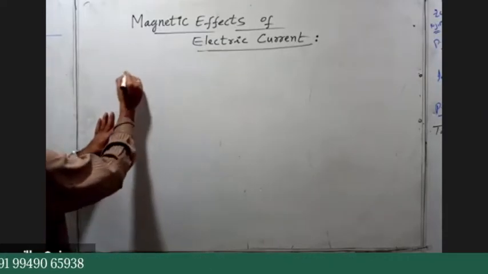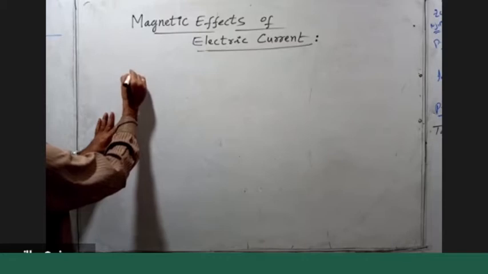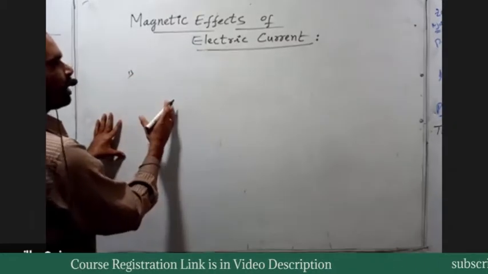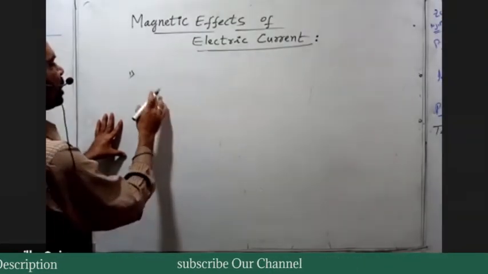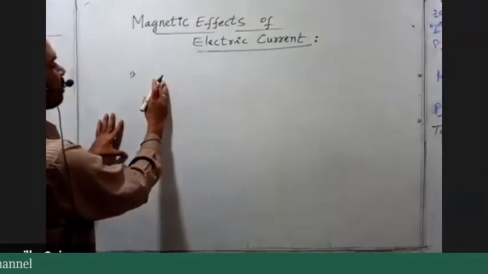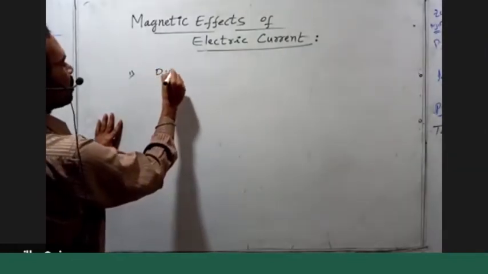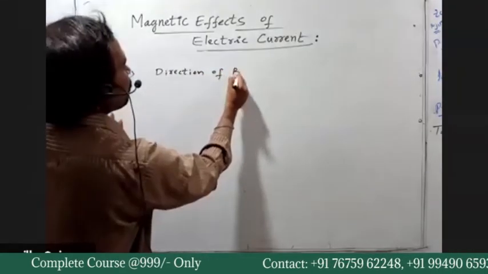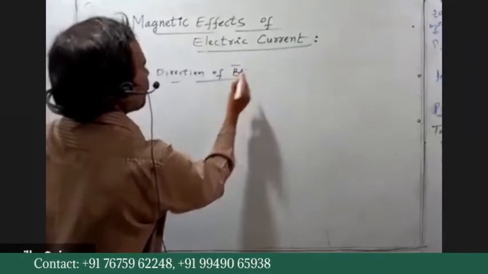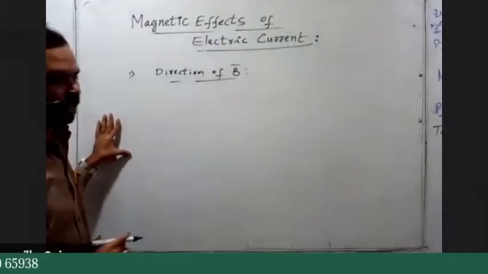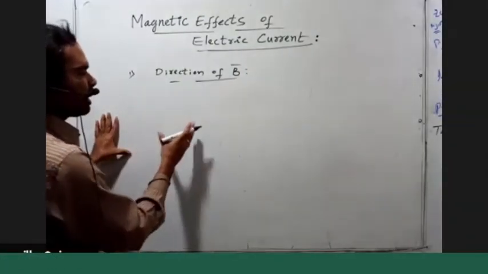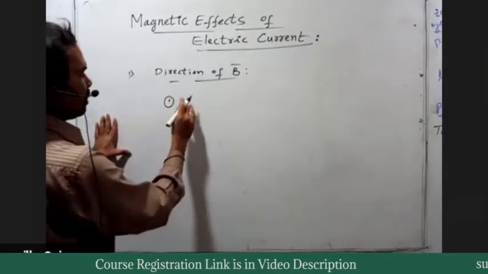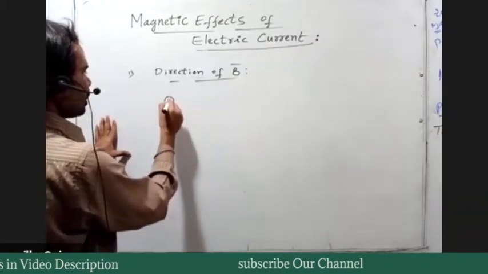The first point is the direction of the magnetic field B bar produced by the current carrying conductor.